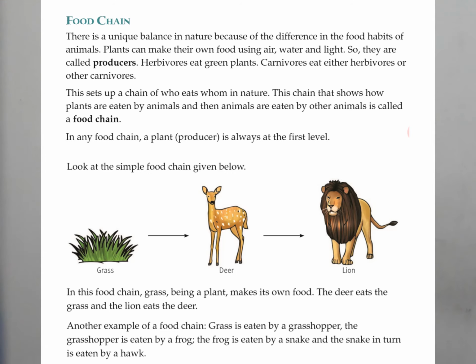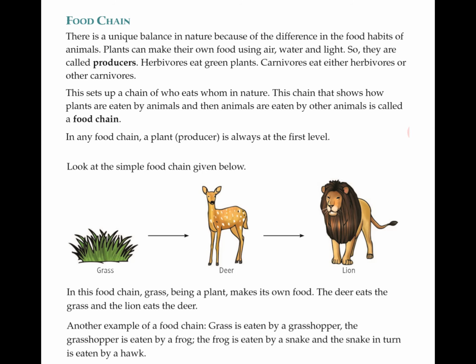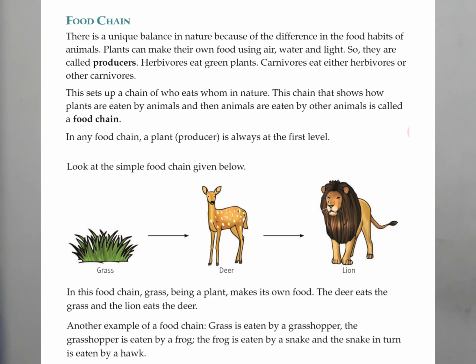This setup of chain, who eats whom in nature, this chain that shows how plants are eaten by animals, then animals are eaten by other animals, is called a food chain. In any food chain, a plant that is a producer is always at the first level. Next page, you can see an example there.